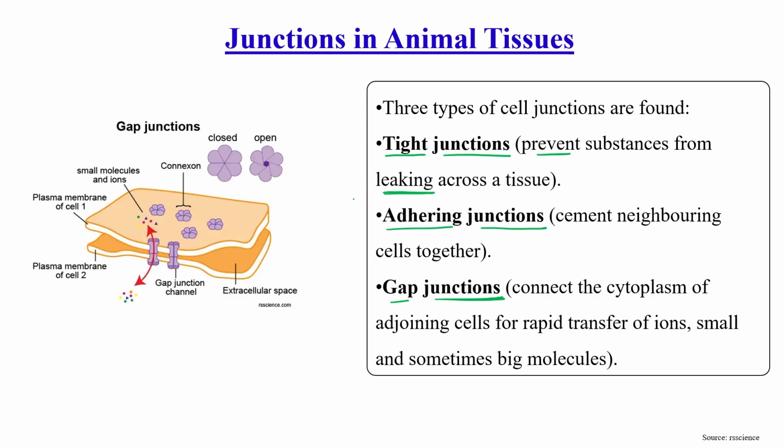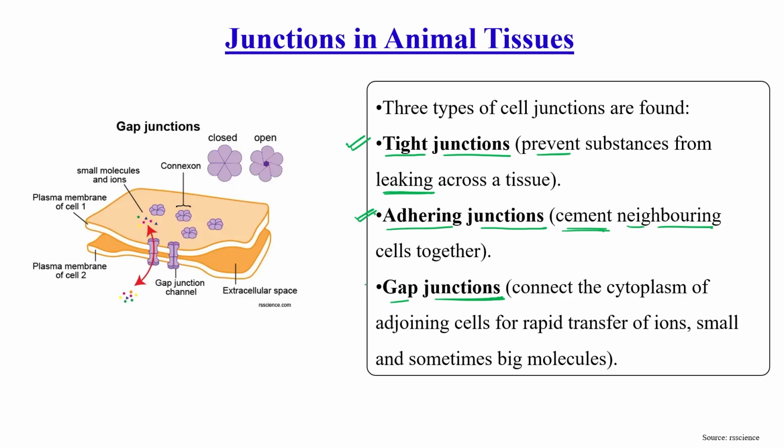If any junction prevents substances from leaking across tissue, we can use the term tight junction. Another one is adhering junction, which acts as a cementing material, just like Fevicol, cementing neighboring cells together.